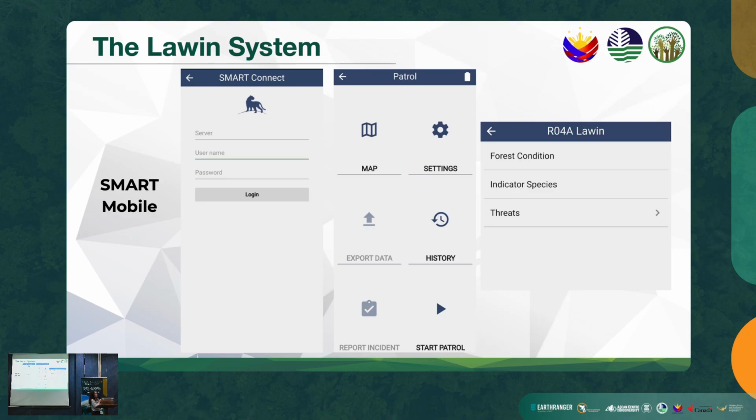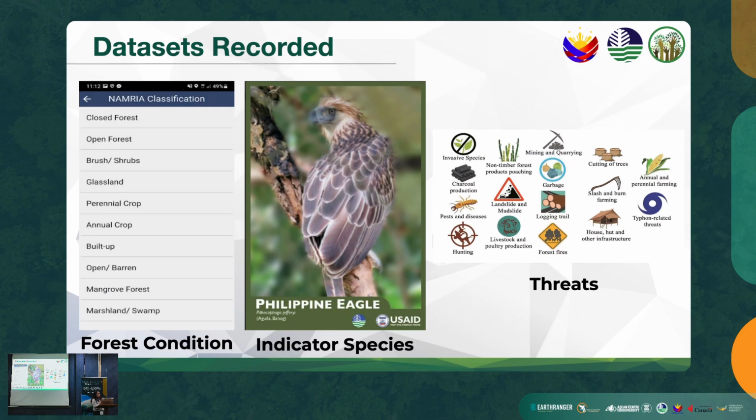So what are the necessary data sets needed and recorded in the Lawin system? First, we have the forest condition. This covers the ecological status of the forest area based on field observations collected during the patrol. It also describes the current physical and ecological state of the forest during observation.